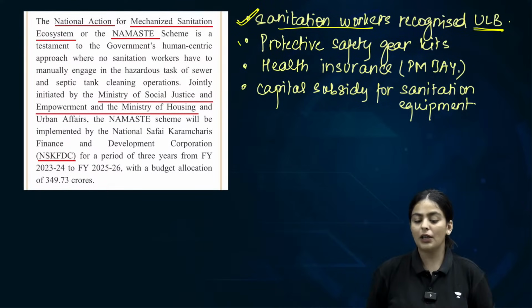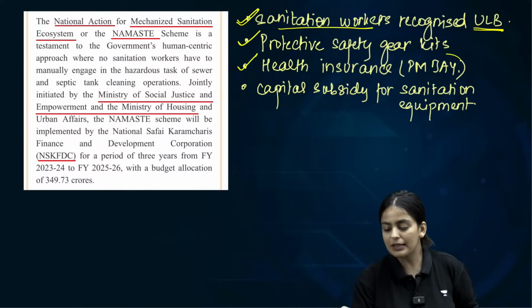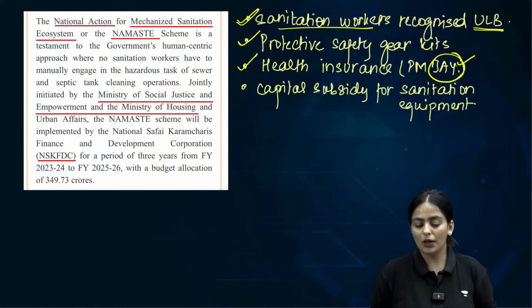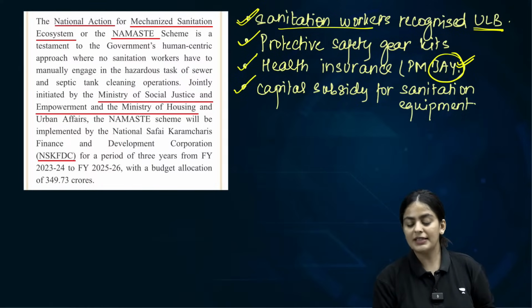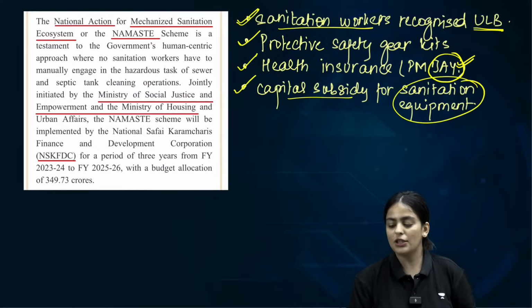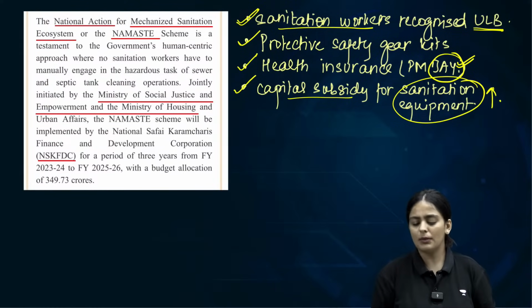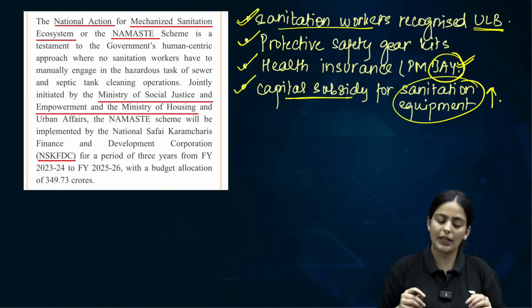Protective gear will be given in the form of protective gear kits. The health insurance will be provided in the form of PM Jan Arogya Yojana. We've already done that. So one criterion for being an eligible beneficiary is that you are a sanitation worker. The fourth is capital subsidy, which will also be provided to the private sanitation agencies or the urban local bodies in order to purchase the sanitation equipment. These are simple features of the scheme. This should suffice. Even if you know the objective and who launched it, it will be enough.